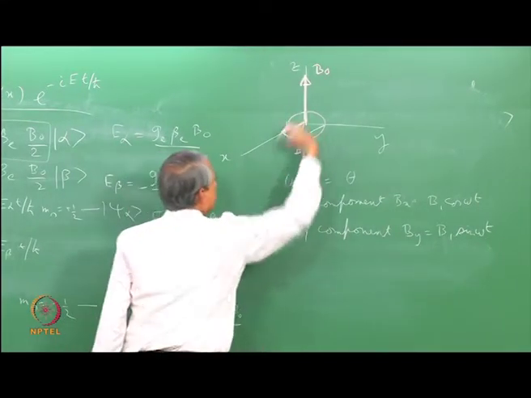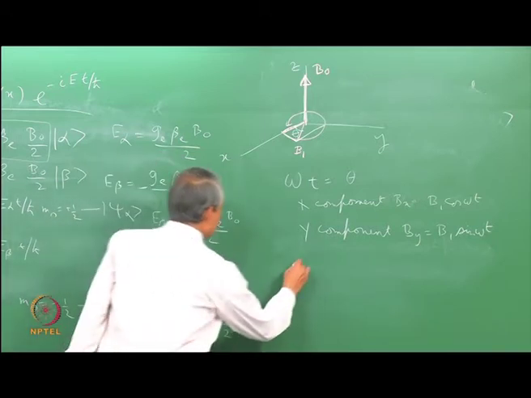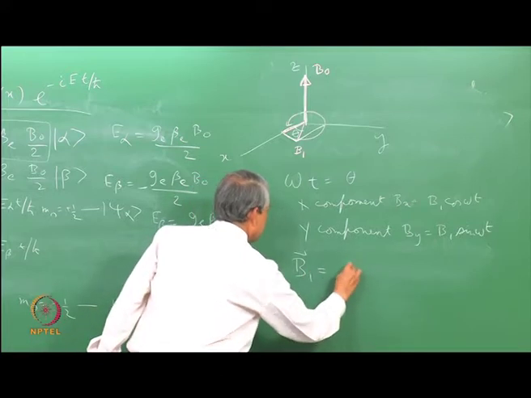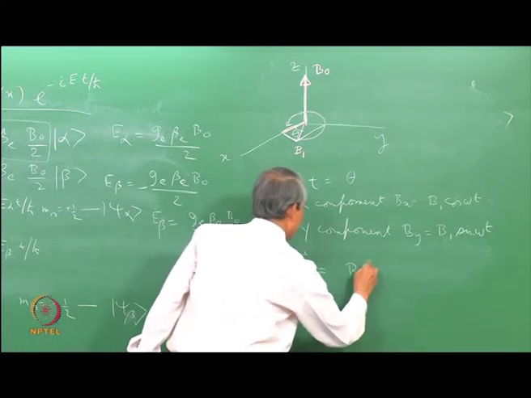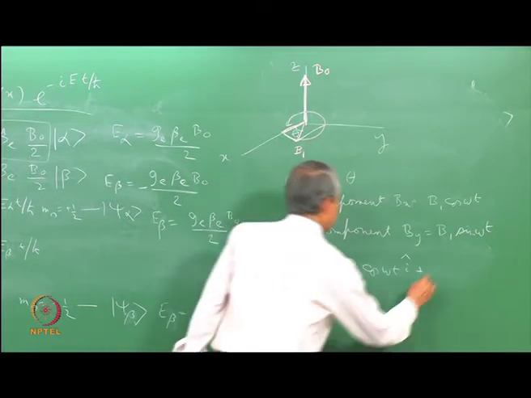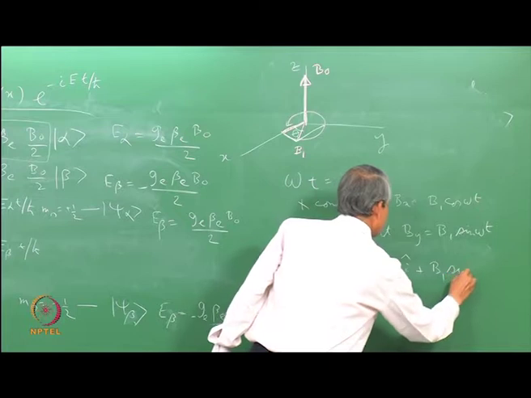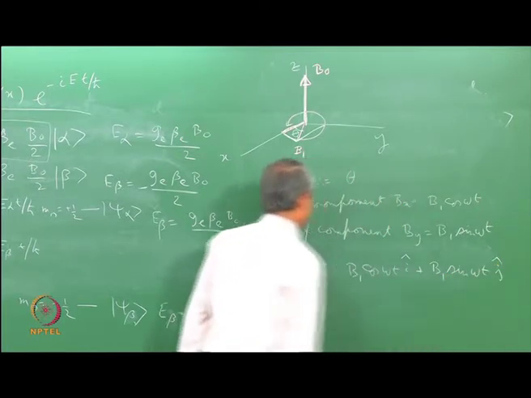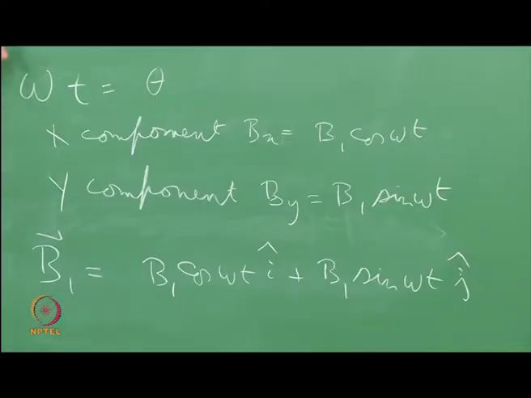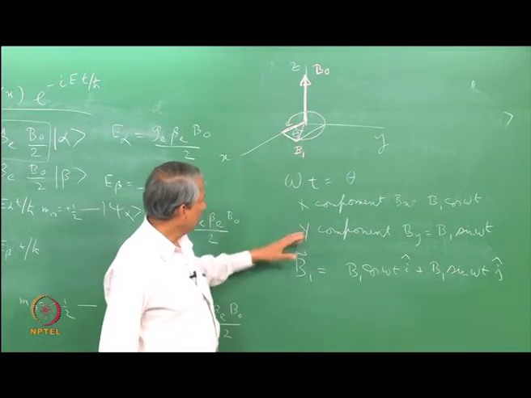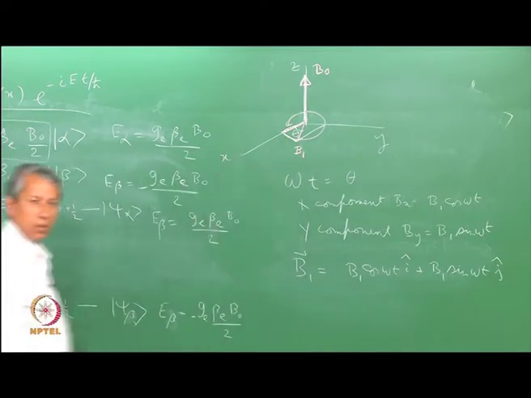So, this rotating magnetic field can be described by this B vector, let us say B1 vector is B1 cos omega t times i unit vector, plus B1 sin omega t j unit vector. So, this is the vector which describes the rotation of this B1 field in the xy plane with an angular velocity omega. Okay. So, when this is present, what will be the Hamiltonian of the system?